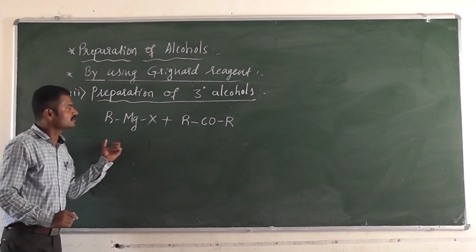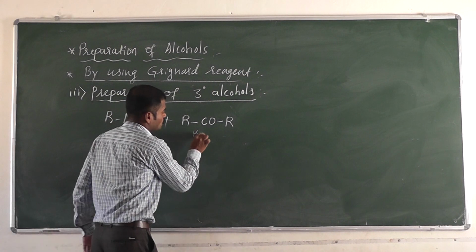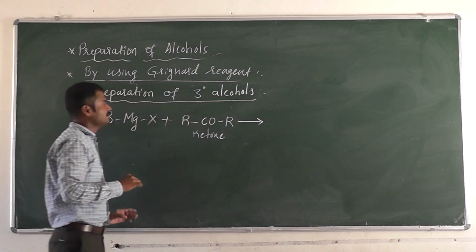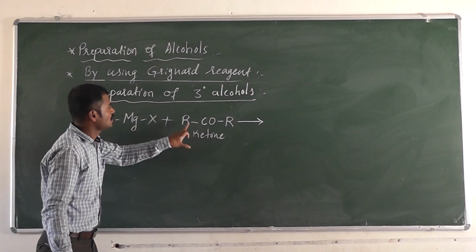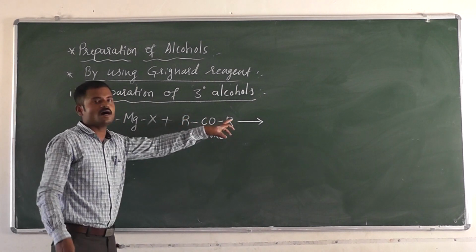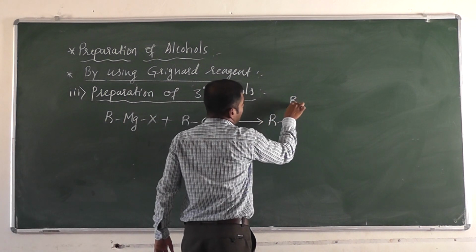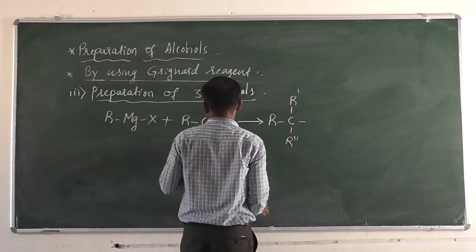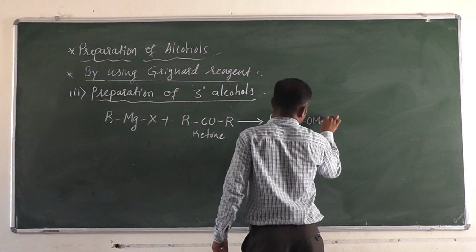So when this reacts, what does it form? When it reacts with the ketone, there is a formation of an intermediate. See here, R, C, R dash, R double dash, this is O, then MgX I am writing.